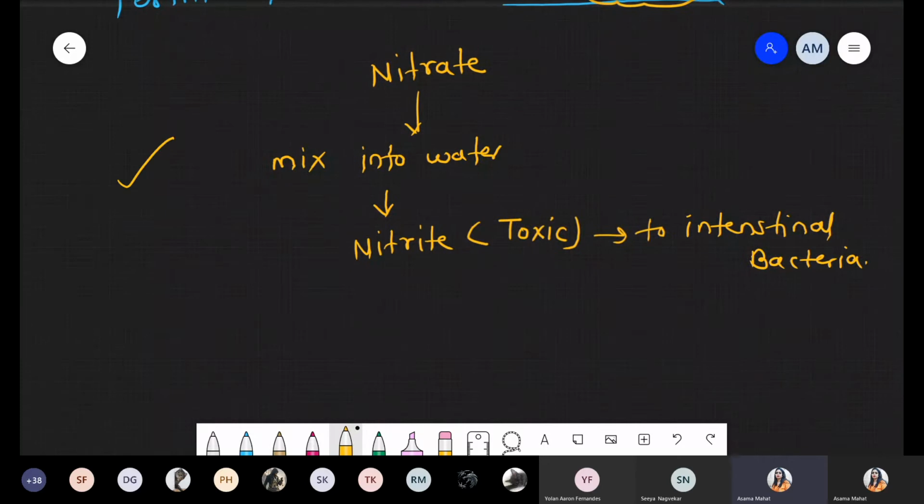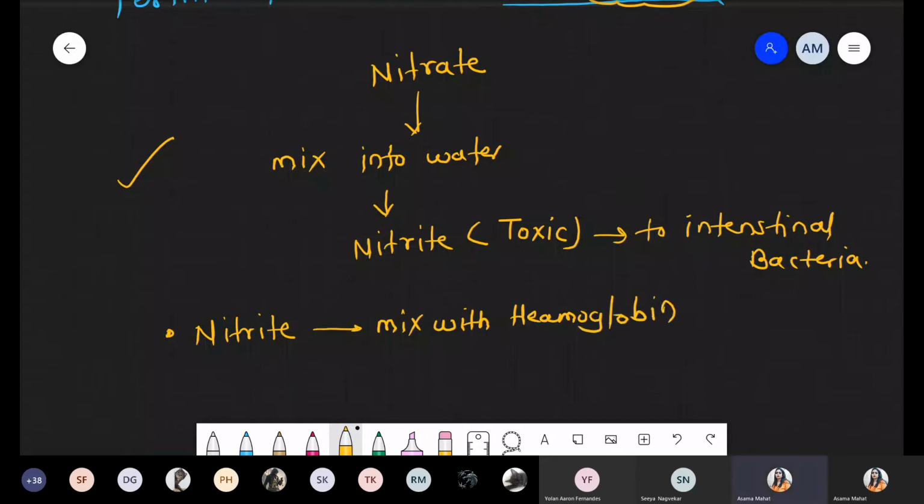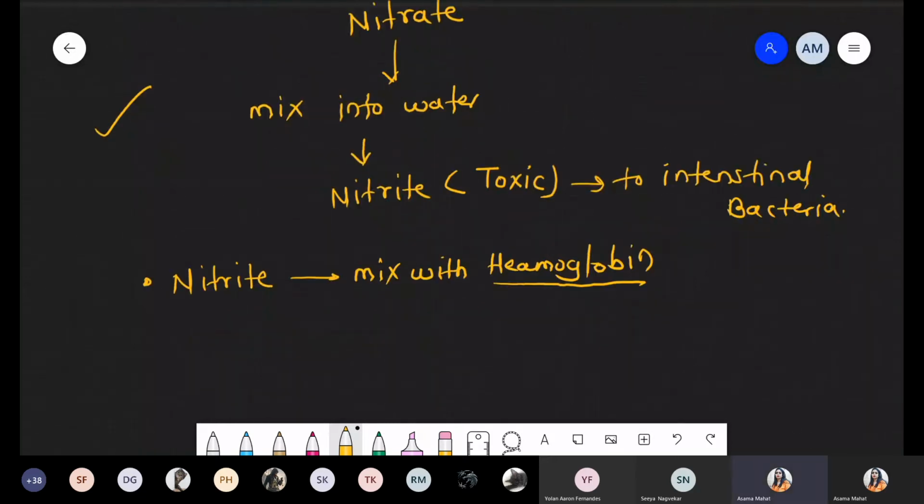Another condition: when nitrite is formed, that nitrite is mixed with hemoglobin, Hb. It is mixed with the hemoglobin, and ultimately it decreases the oxygen carrying capacity. Next scenario: the O2 carrying capacity is decreased.